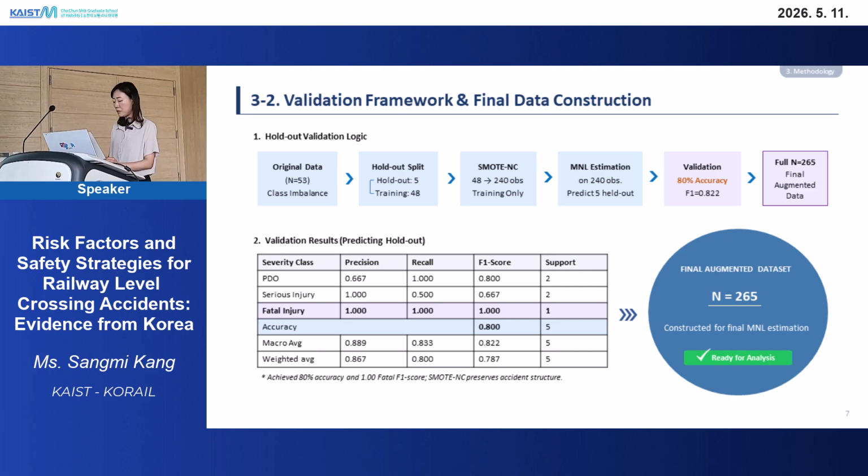The test set included only one fatal case, and the model correctly predicted it, achieving an F1 score of 1. This confirms that the augmented data preserved the patterns needed for analysis. After this validation, I augmented the full 53 cases and used all 265 observations for the final model.